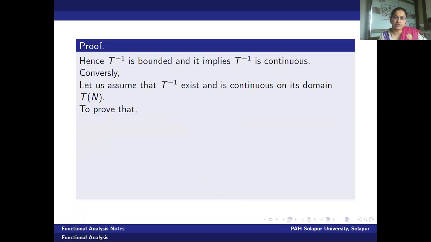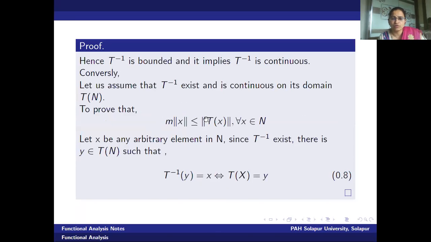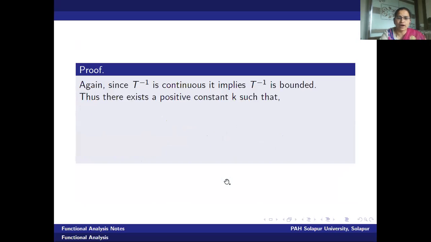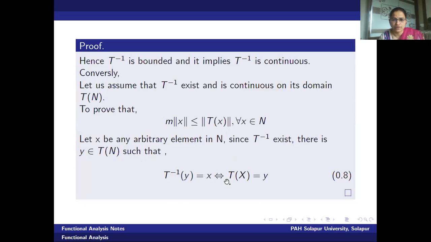Let us go for the reverse part of the proof. Here in the reverse part, we will assume that T inverse exists and is continuous on the domain T of N. Then what do we want to prove? We want to prove this inequality: m norm of X is less than or equal to norm of T of X for all X in N. Therefore, let X be any arbitrary element in N. Since T inverse exists, there exists Y in T of N such that, as we have discussed in the previous part of the proof, T inverse Y is equal to X implies and is implied by T of X equals Y.